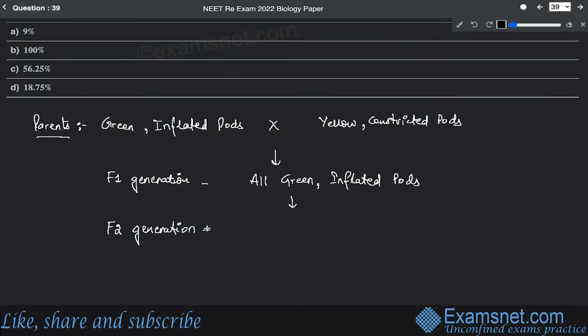if you have done the dihybrid cross, we get a ratio of 9 is to 3 is to 3 is to 1. This is the phenotypic ratio that we get. Now we have to find out the genotypic ratio. This is the phenotypic ratio, but we need to find out the genotypic ratio.